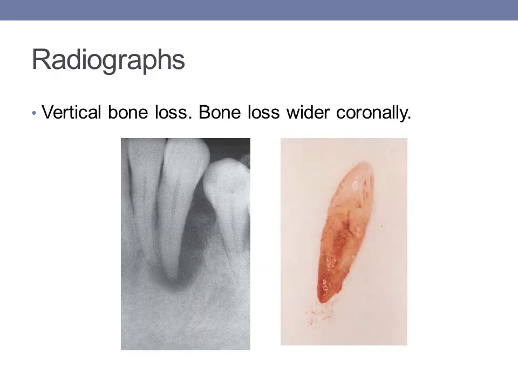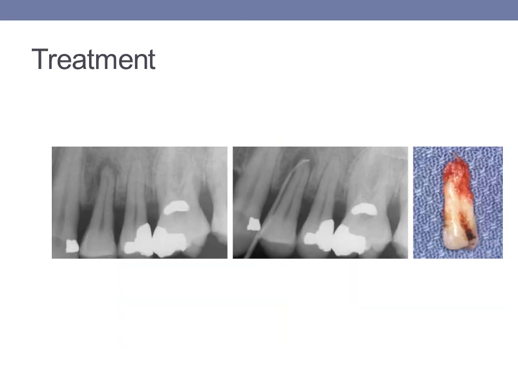Radiographically, you will see that there is a vertical bone loss. This is a typical sign of a primary periodontal lesion, and the bone loss is wider coronally, as you can see in the radiographic image.